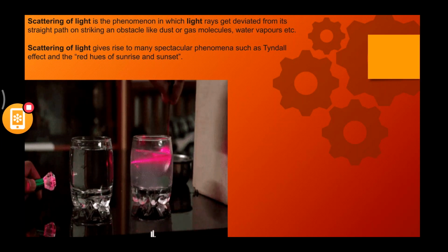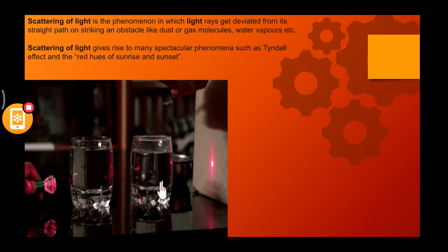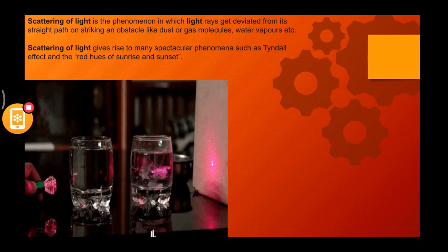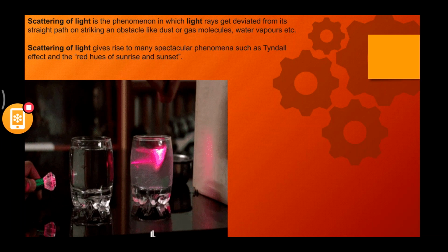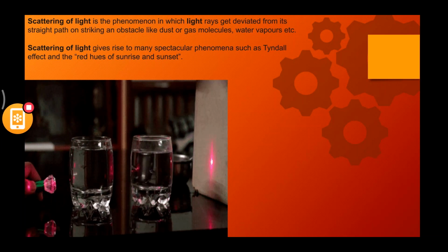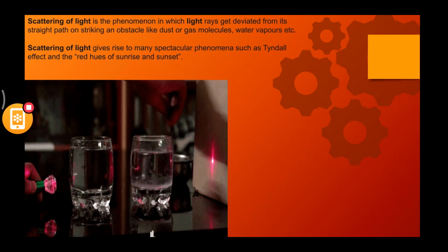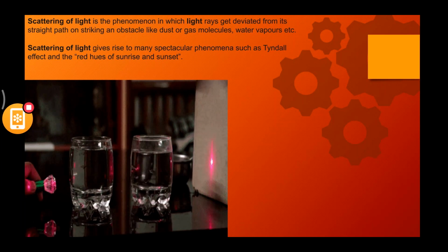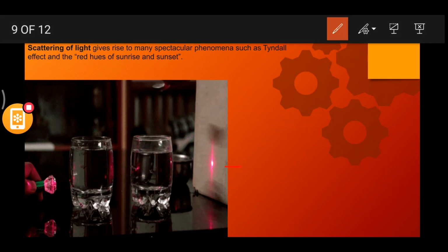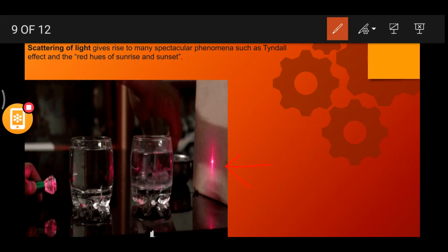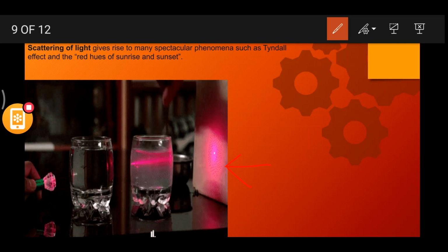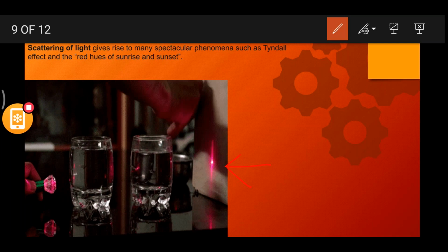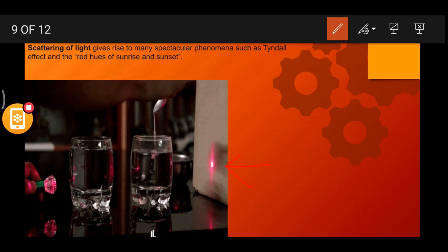Everybody is able to imagine whatever I'm telling you, right? Yeah. So that is nothing but the Tyndall effect. What is the main process behind it? The main process behind it is scattering of light. So here also this person is adding something into it. He is creating a disturbance, a dust-like atmosphere. Because of this, you can see the screen here. There is a change in the picture that is being observed on the screen.